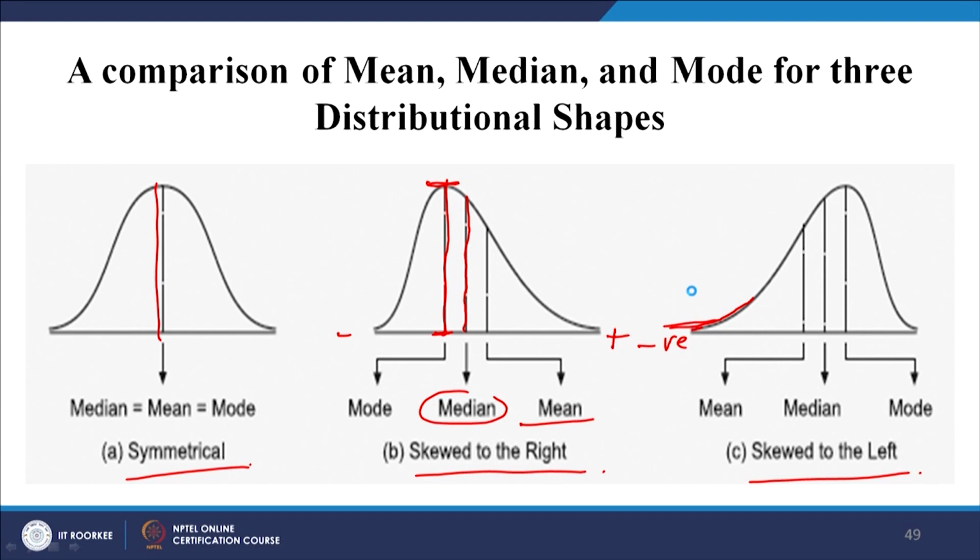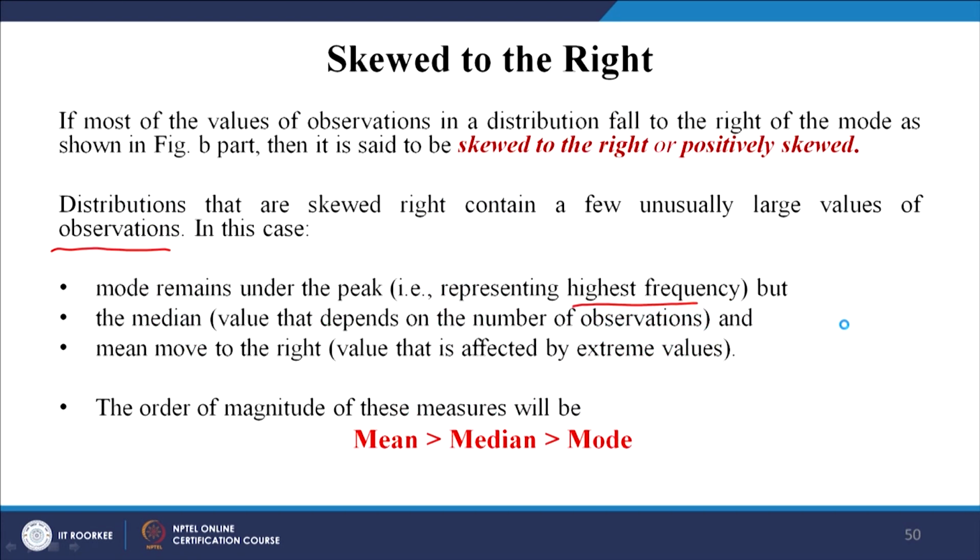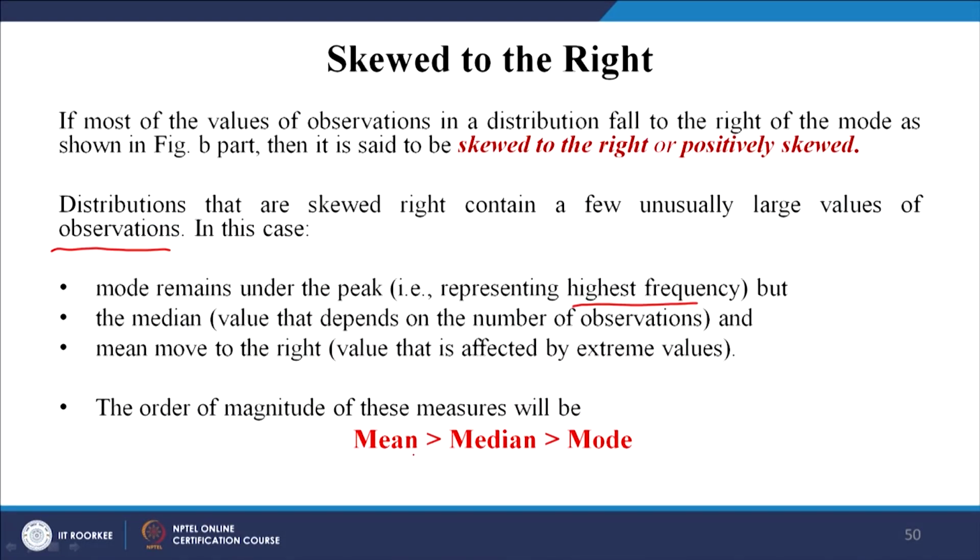So, let us say this one, for example, this is as I showed here, and in this case this is my mode. Okay. The median and the mean move to the right, the median, the middle point, and the average, they are moving towards the right for a right tail distribution. Let us see, they are shifting. In such a condition, the order of magnitude looks like this: mean is greater than median is greater than mode. So, the mean is the largest value, then the median and then the mode.